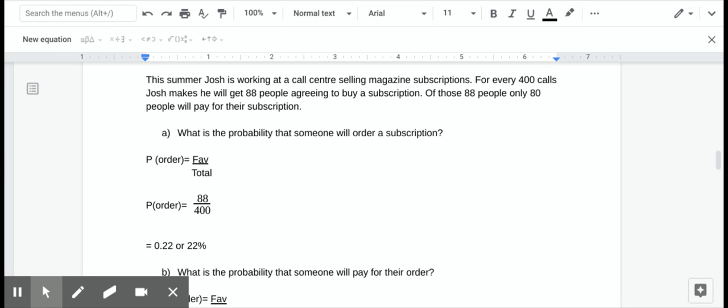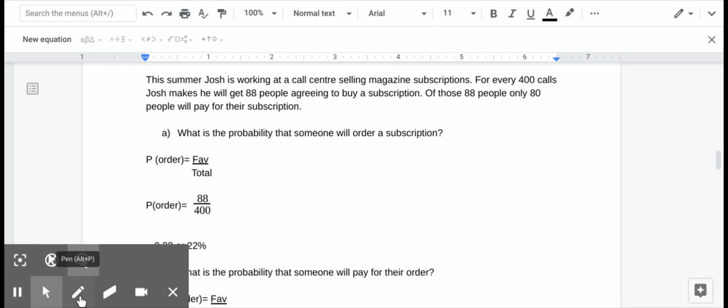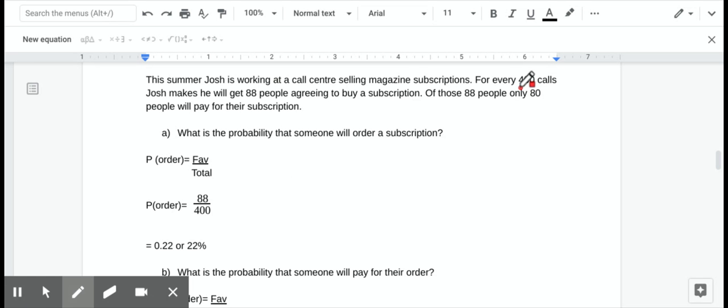So for every 400 calls Josh makes, he's going to get 88 people. So 400 calls, he's going to get 88 people saying, sure, Josh, you're a great guy. I want to help you out. I'm going to buy your magazine. Josh says, woohoo, puts the little tick mark, sends out his information, and wants them to send their money.